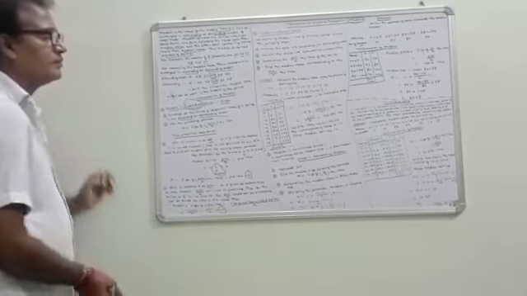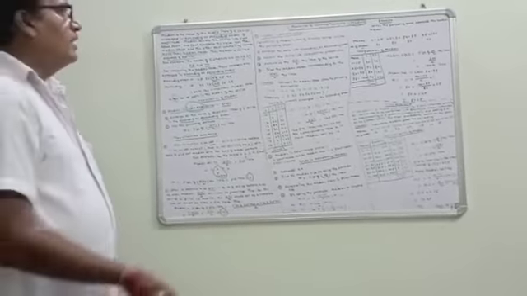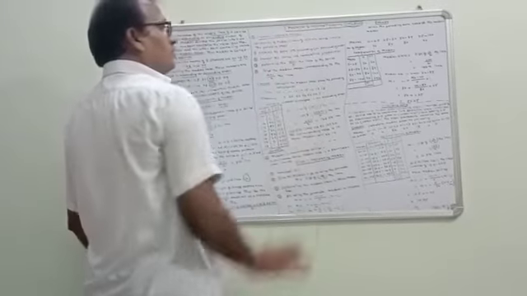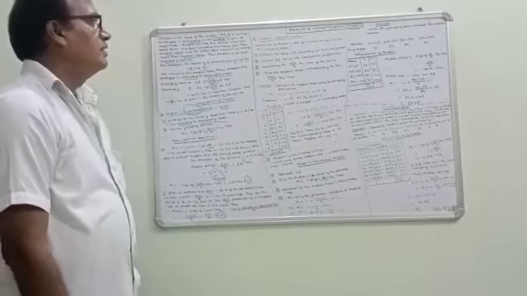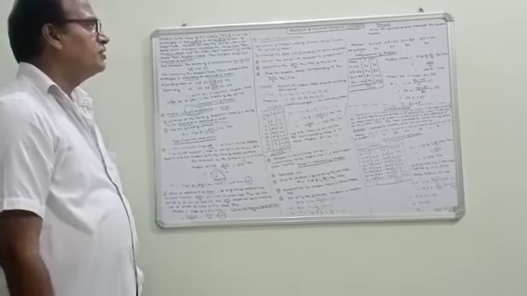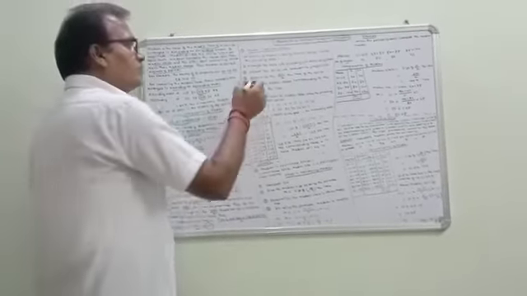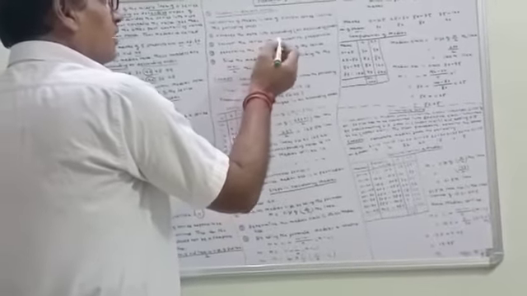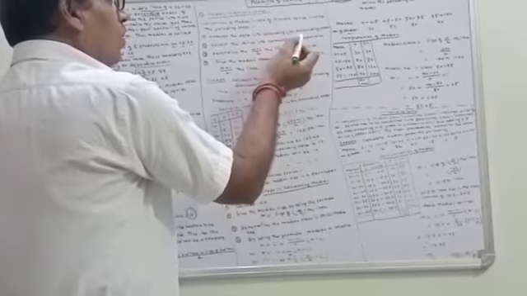Now calculation of median in discrete series. Calculation of median in case of discrete series involves the following steps. First, arrange the data into ascending or in descending order.